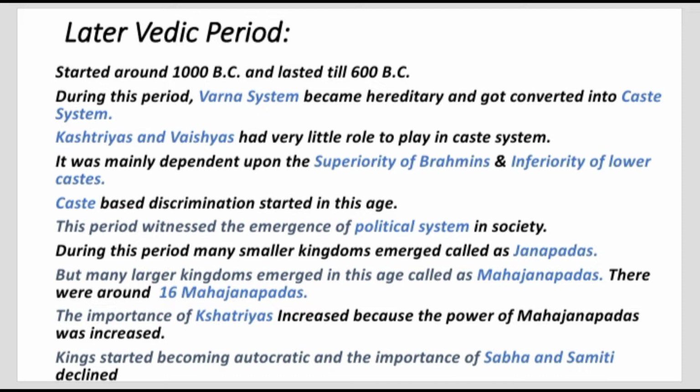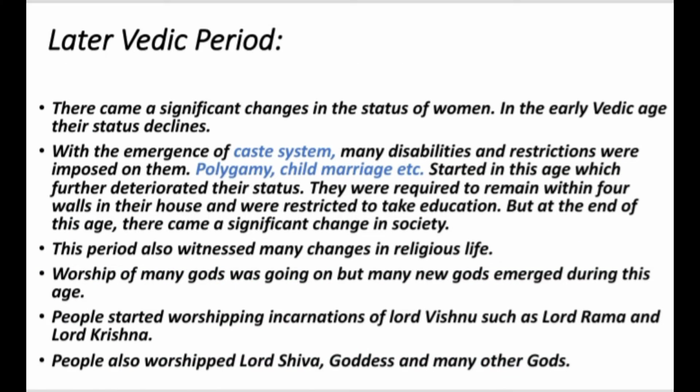During this period, there came a significant change in the status of women. They enjoyed quite a high status in the early Vedic age, but their status declined in this age. With the emergence of the caste system, many disabilities and restrictions were imposed on them, like child marriage, polygamy, etc. Practices started in this age which further deteriorated their status. They were required to remain within four walls, their house, and were restricted from taking education. In the absence of education, their religion-based functions were also restricted. But at the end of this age, there came a significant change in society.